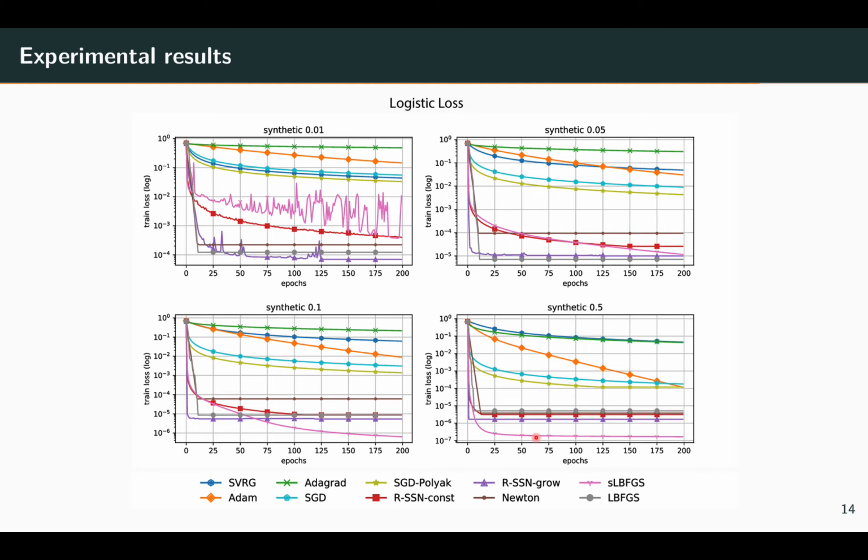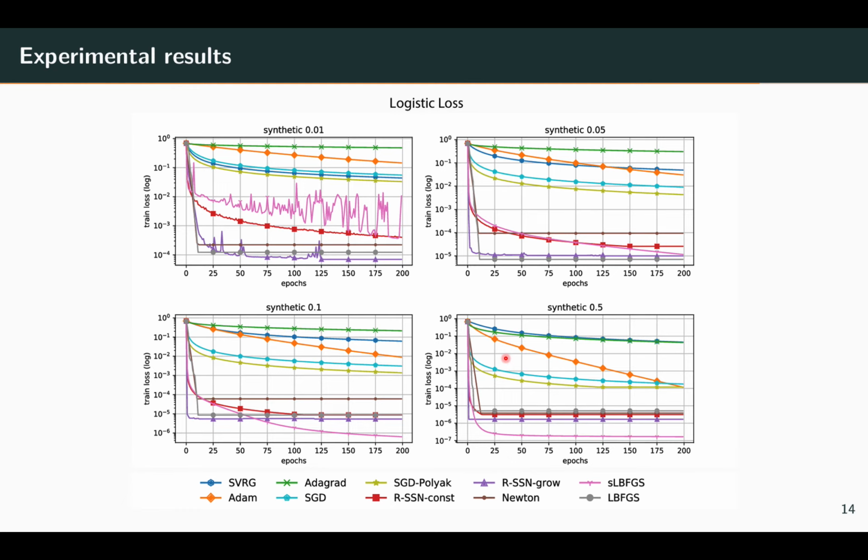And the purple curve that uses a growing batch size shows a faster convergence than using constant batch size. And finally, as we increase the margin, the problem becomes easier, and second-order methods also become more stable.